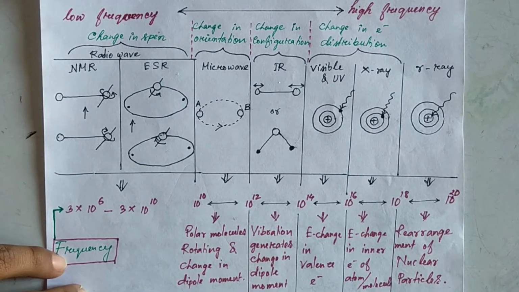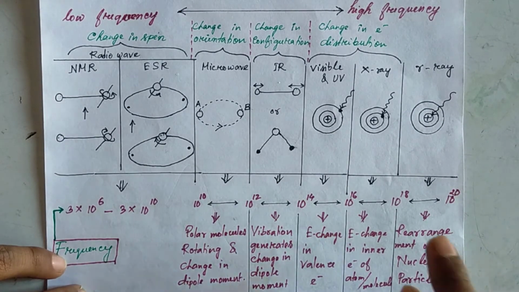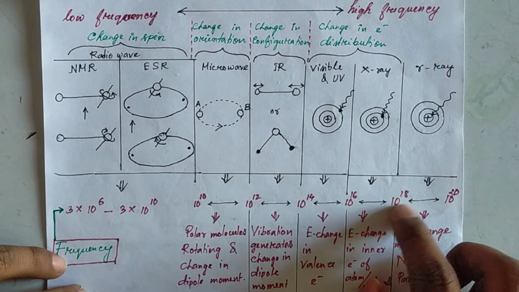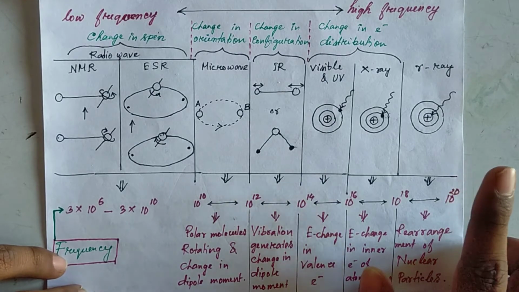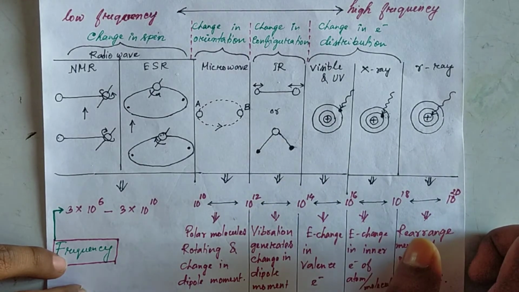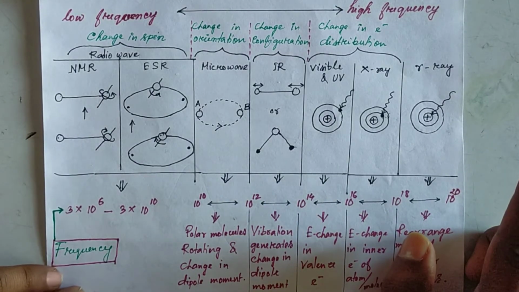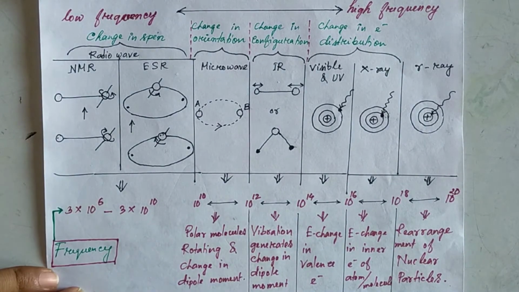Next region is gamma ray, which has frequency range 3 into 10 to the power 18 to 3 into 10 to the power 20. In this region gamma ray will interact with the nucleus. It is not like NMR.